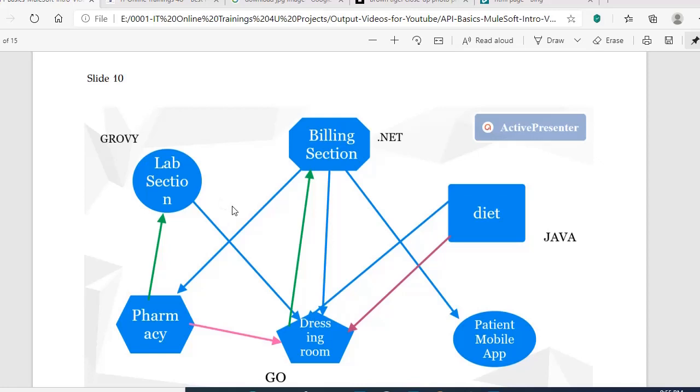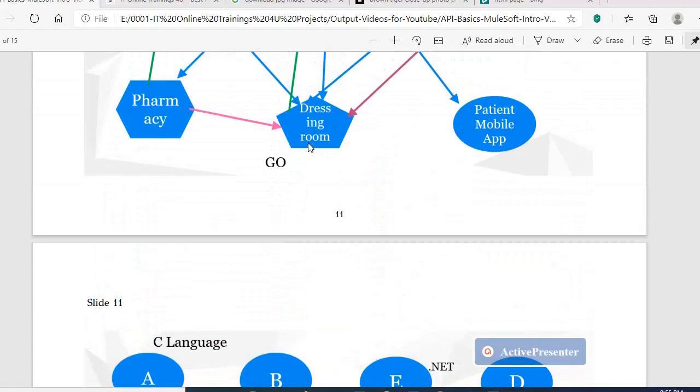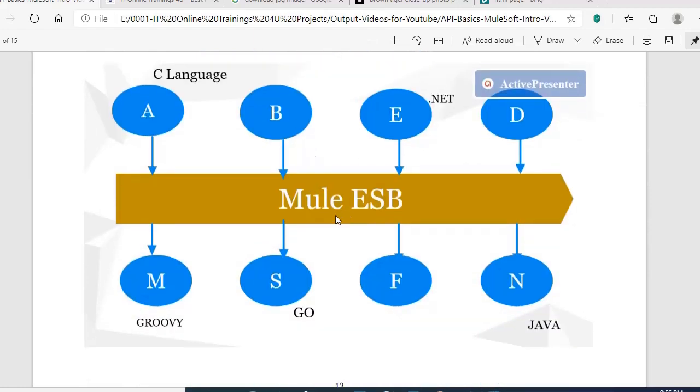We need to write a lot of code in our application to do the transformation logic. Like .NET is one language, Java is another language, Go is another language, Groovy is another script. So it raises the hecticness for the developer to write all the transformation code in their own application. To eliminate all these things, ESB comes into the picture. ESB is nothing but Enterprise Service Bus.